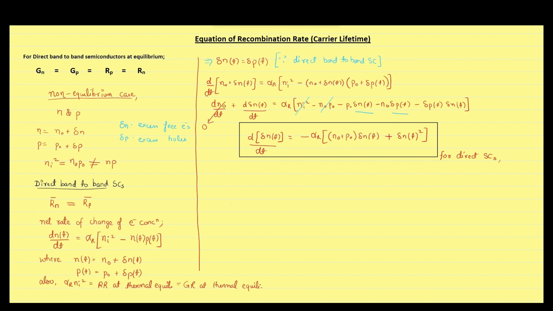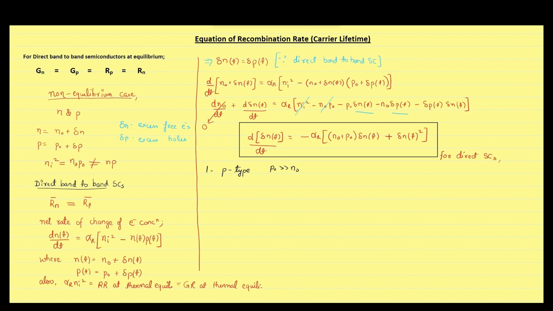The first is the semiconductor is of p type, meaning that p naught will be significantly greater than n naught, and it will be easy to solve this equation if we limit the excess carriers to be very small compared to thermal equilibrium majority carrier concentration.